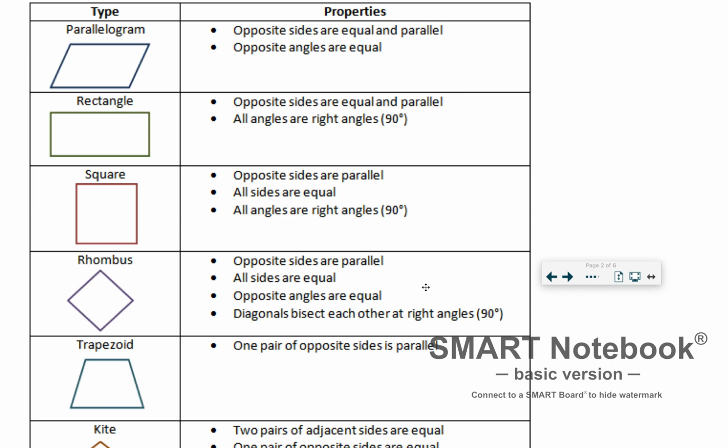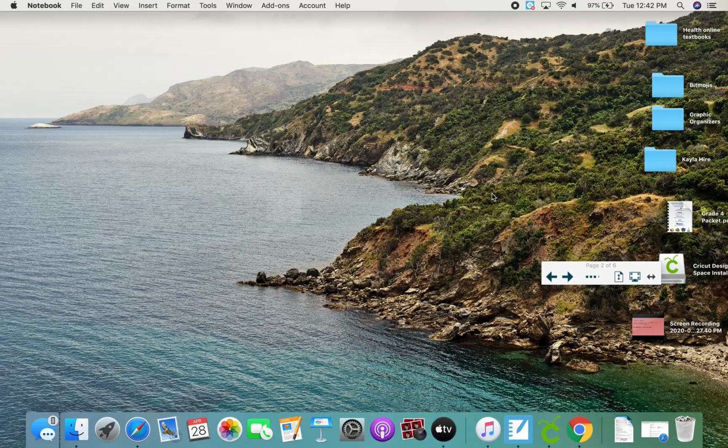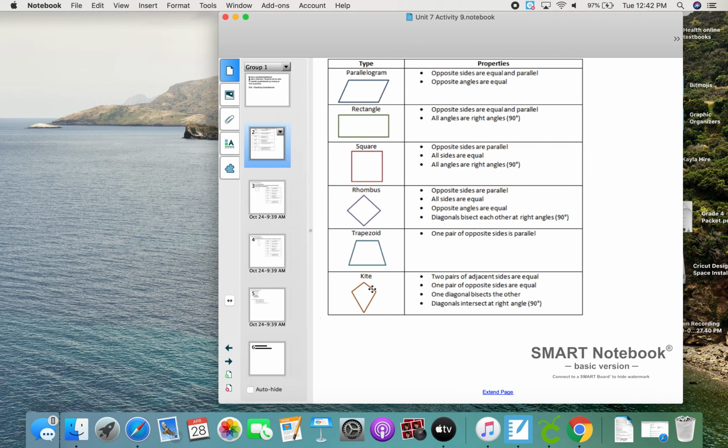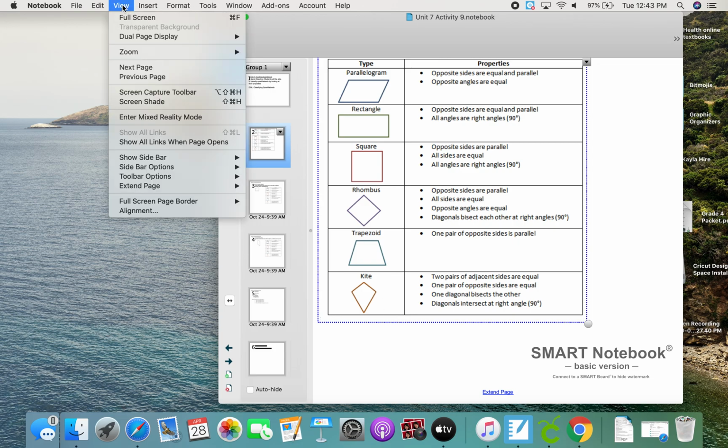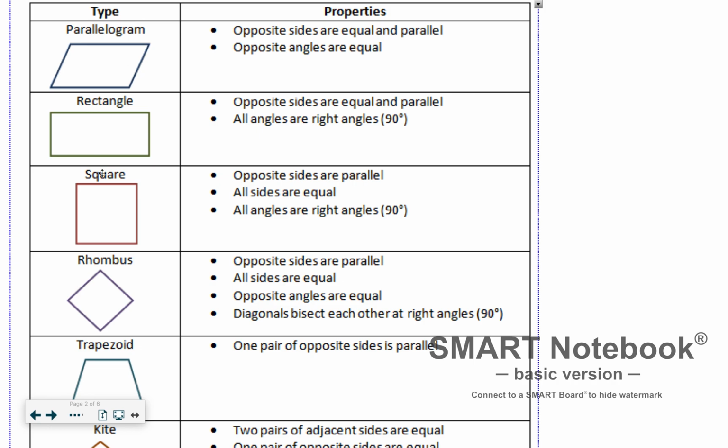The next one down is a trapezoid. A trapezoid has one pair of opposite sides that are parallel. So the top side and the bottom are parallel. The ones on the sides, the left and right side, cannot be parallel because they will eventually touch each other if they're extended. And at the bottom, I don't know if you can see, but it's a kite that has two pairs of adjacent sides that are equal, one pair of opposite angles that are equal, one diagonal bisects the other, and diagonals intersect at right angles. Now, I don't want you to worry too much about the kite because we are not worrying about that today.